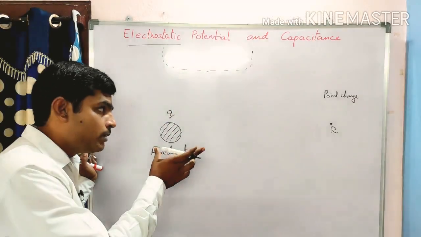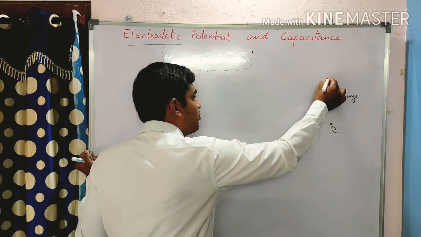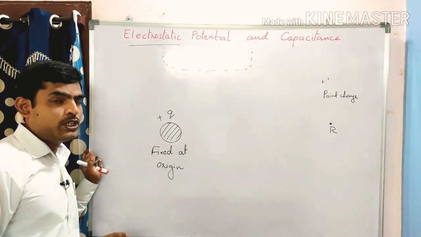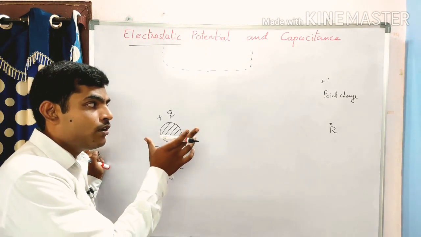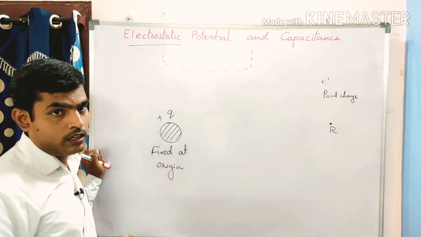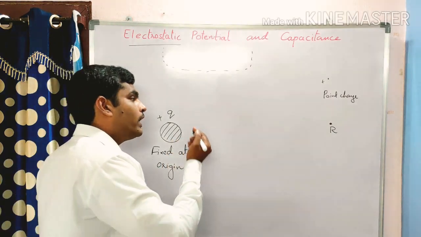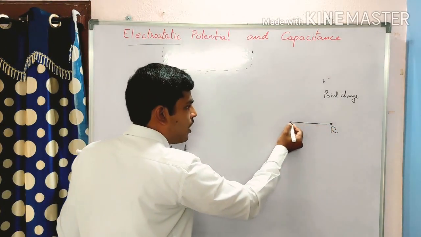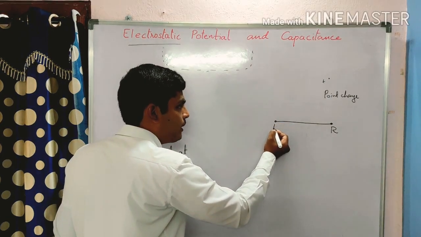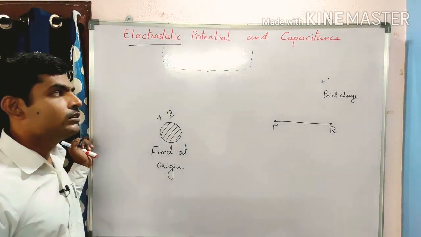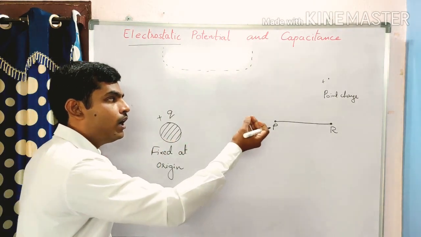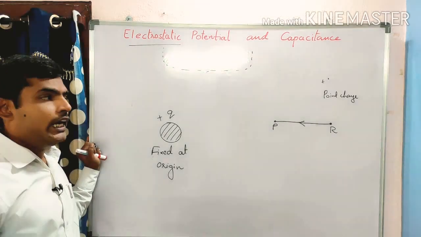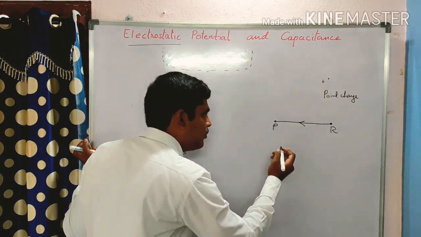Which type of force is there between these two? Here the point charge is also positive and that fixed charge is also positive charge. Which type of force will be there? There is a force of repulsion, right? So what am I doing now? Now I am bringing this point charge from R to a particular point P. I am bringing a positive charge from R to P. In bringing this from R to P, some force I am applying.